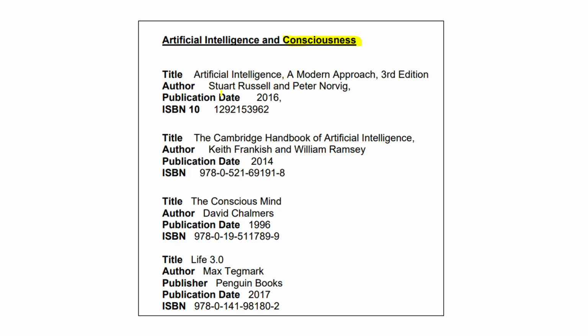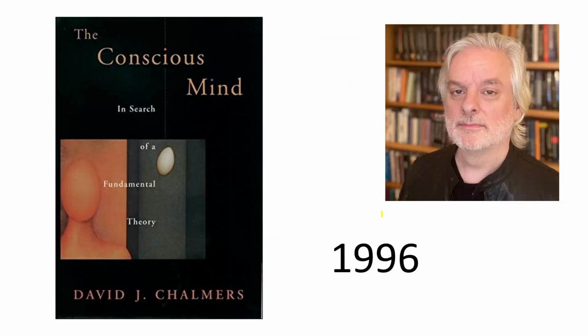You've got Stuart Russell and Peter Norvig's book called Artificial Intelligence: A Modern Approach, which originally came out in 1996. Stuart Russell has helped to lay out the ways of thinking about AI that have shaped others in their work on AI. And also Life 3.0 by Max Tegmark. So, four books to do with consciousness.